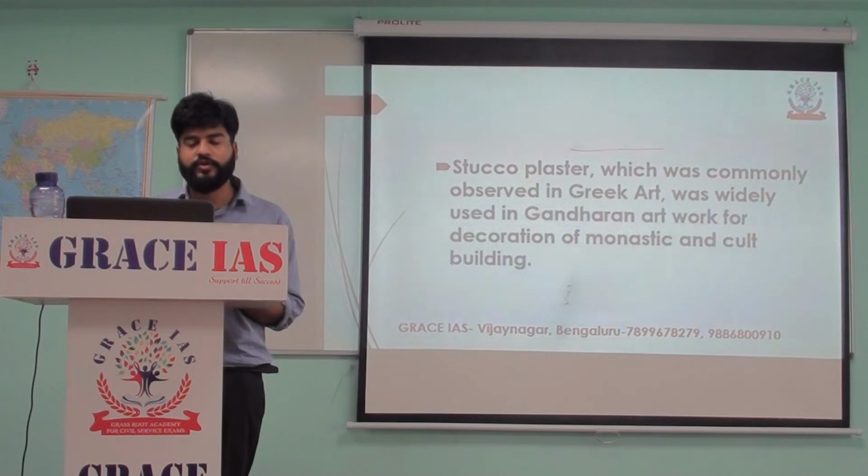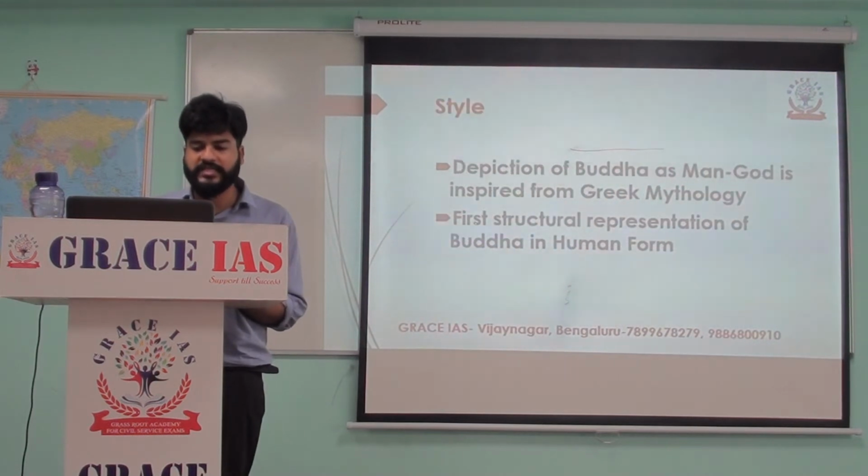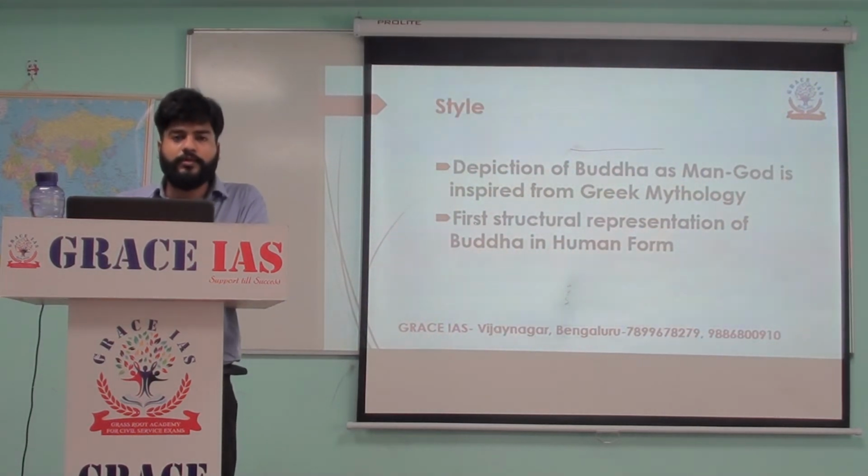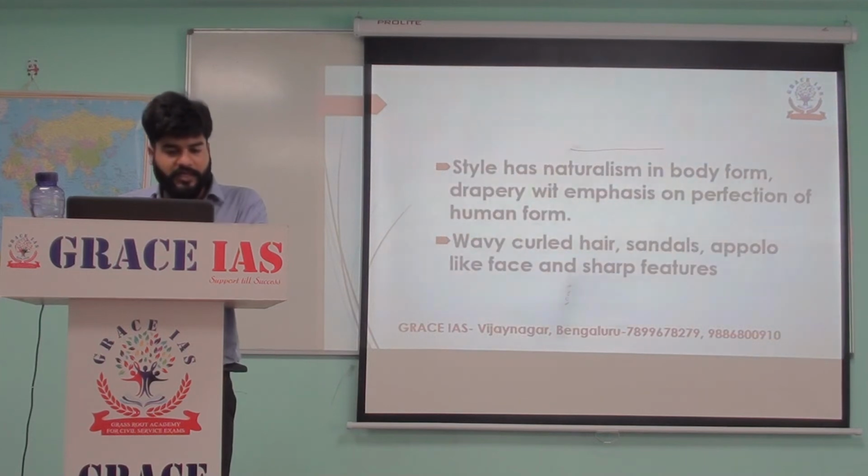Now we move on to the third heading, which is time. In Gandhara art, the Buddha is depicted as a man god, which is an inspiration from Greek mythology. We can also say that it is the first structural representation of Buddha in human form. The style of Gandhara art is naturalism.